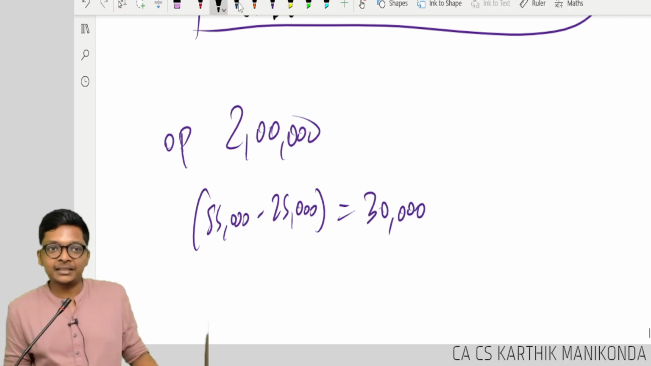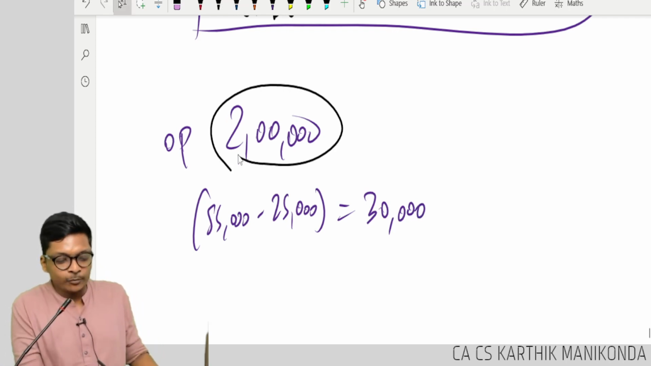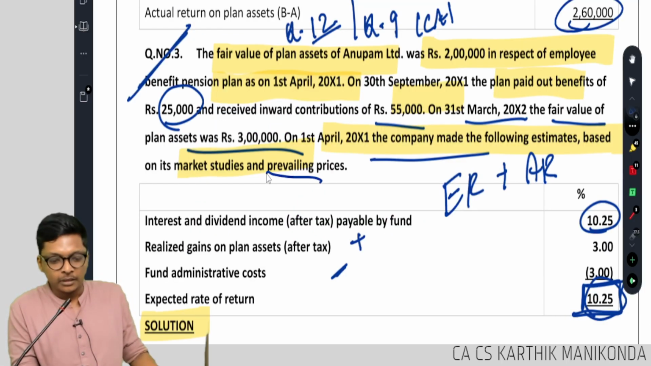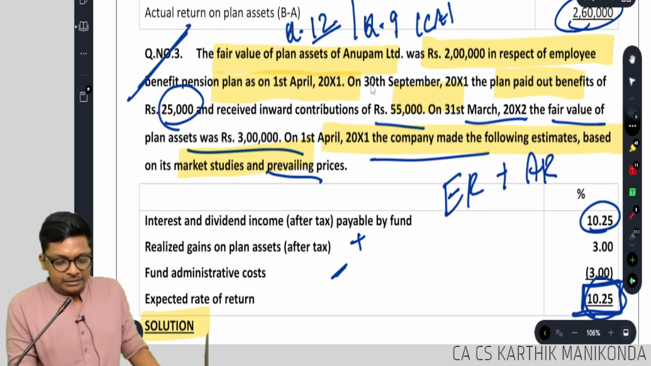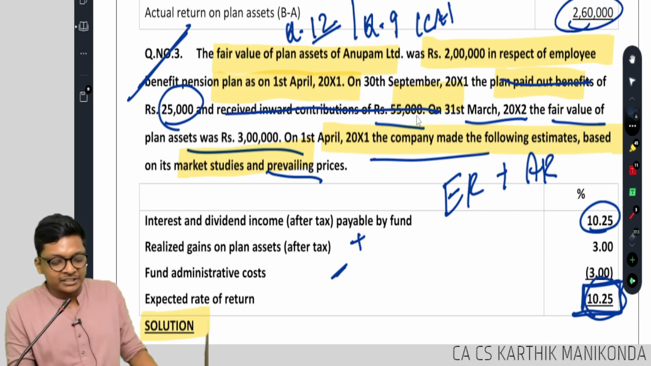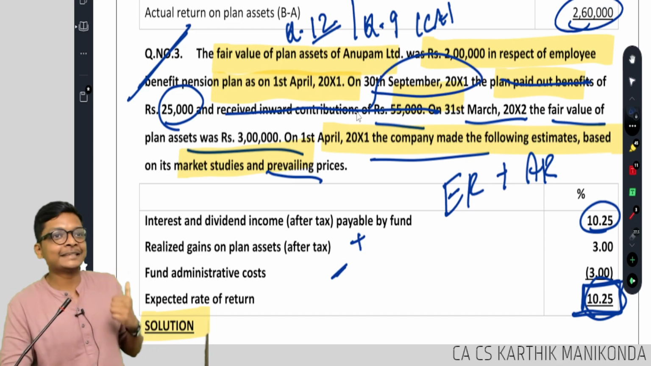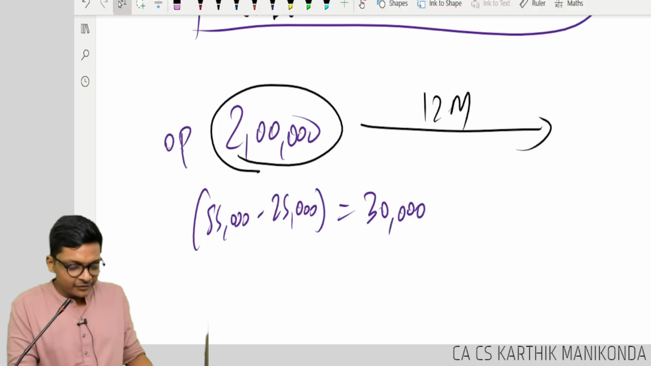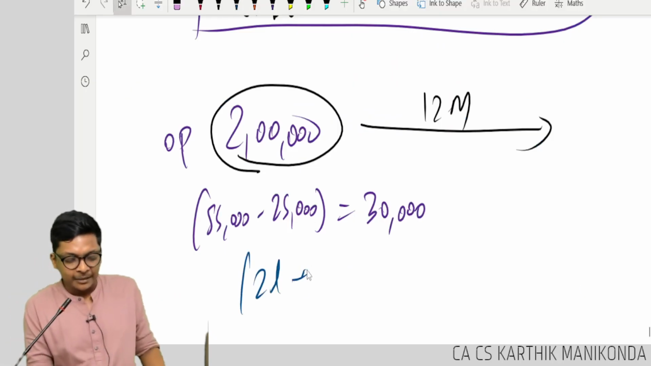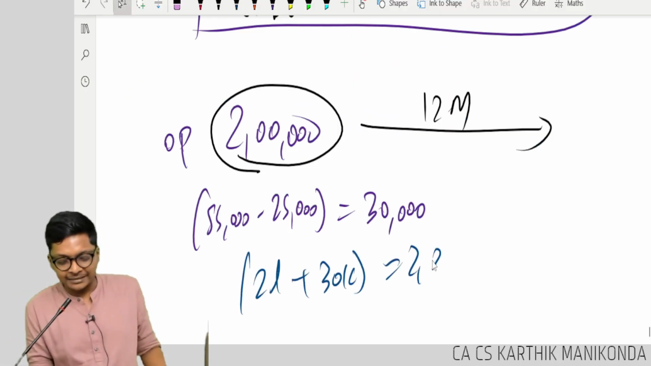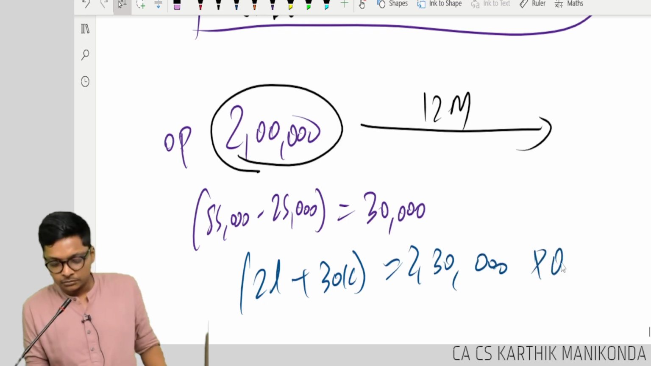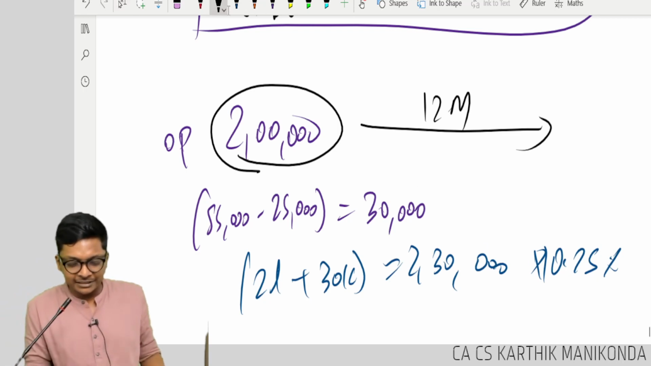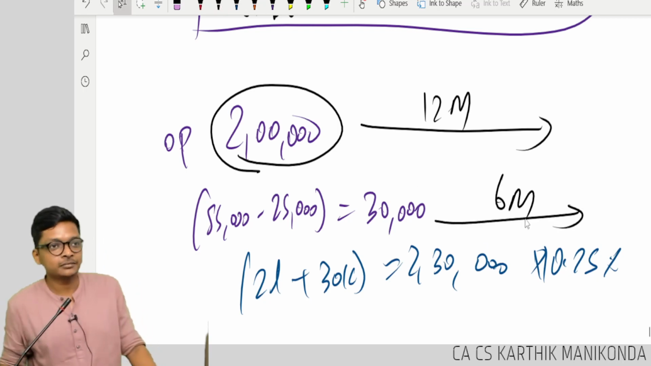I can't add 2 lakh 30 because the opening balance is there for the next 12 months. Look at this carefully. This benefits and contribution came on which day? 30th September. So only middle of the year. Common mistake we will do is, sir, opening is 2 lakhs, plus 30,000, so 2 lakh 30,000 multiplied by 10.25%. Here 30,000 is there only for 6 months.